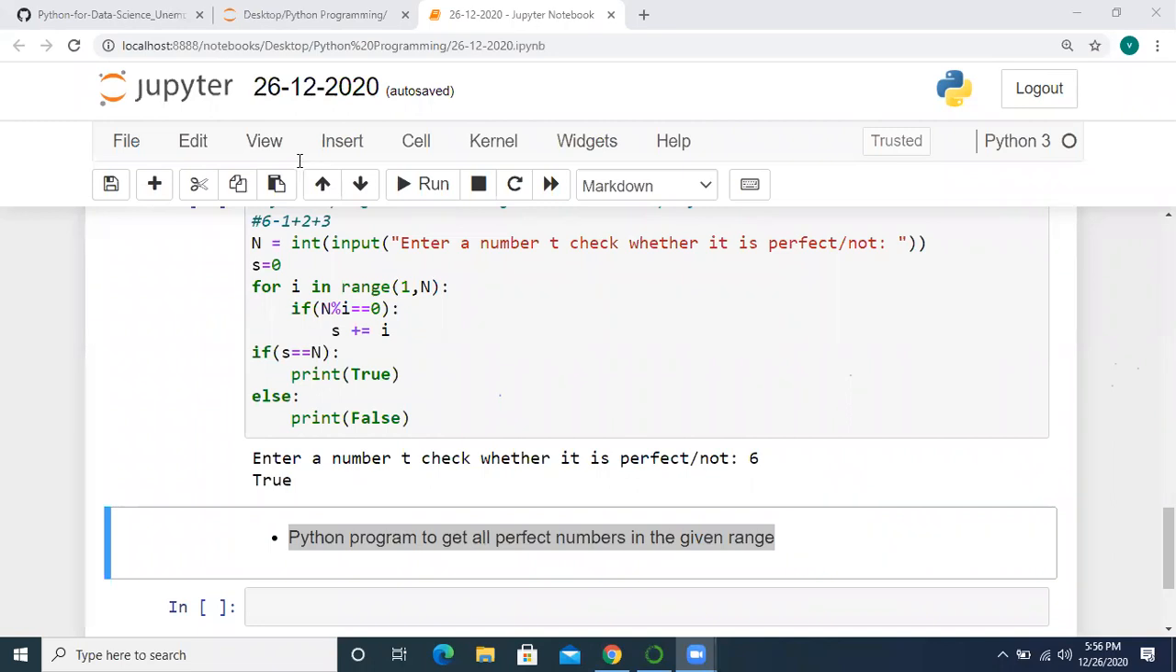Not only below 100. Whatever the range is, we also have to enter it from the user. As I previously did for prime numbers, you should do it like that. Suppose I give start value as 1 and stop value as 1000, in between 1 and 1000 I should get all the prime numbers.